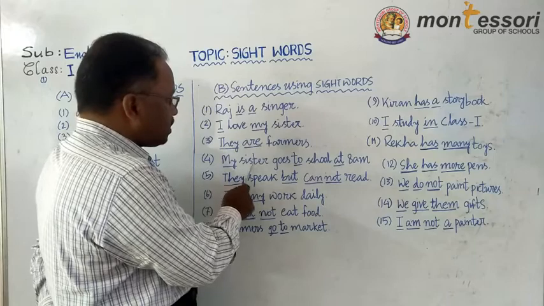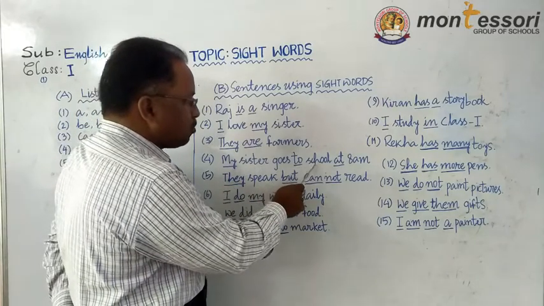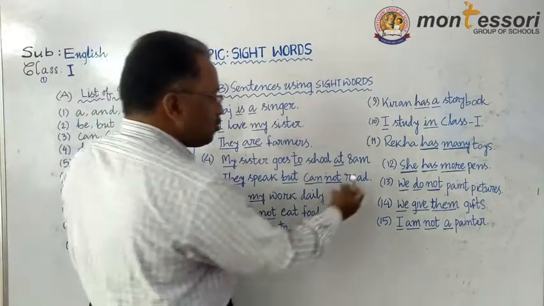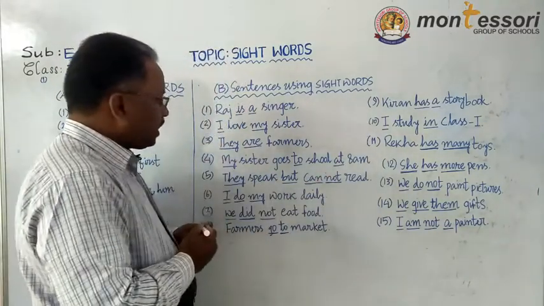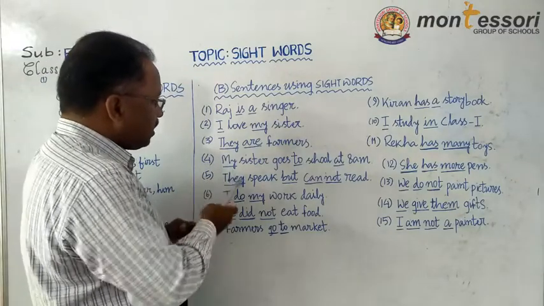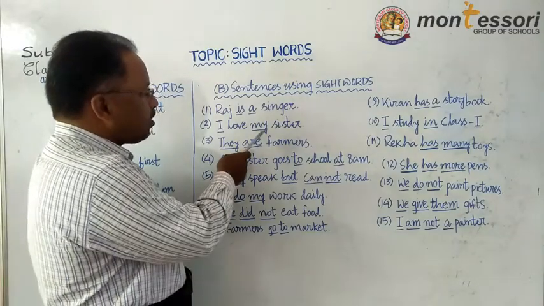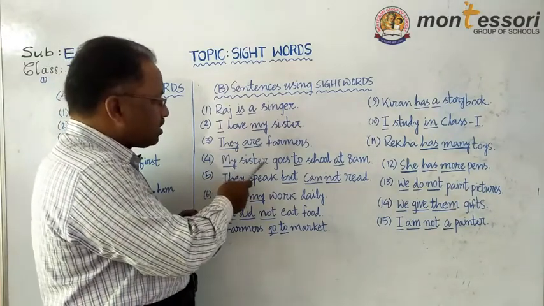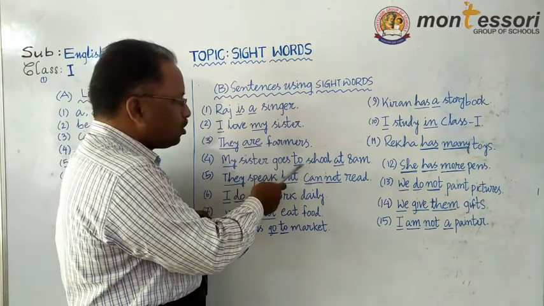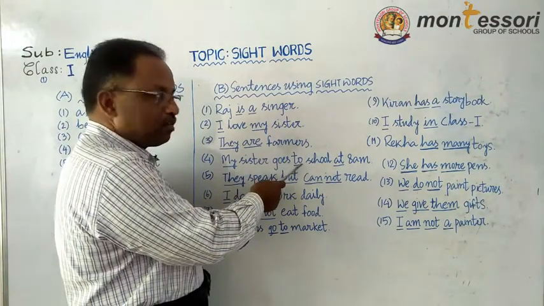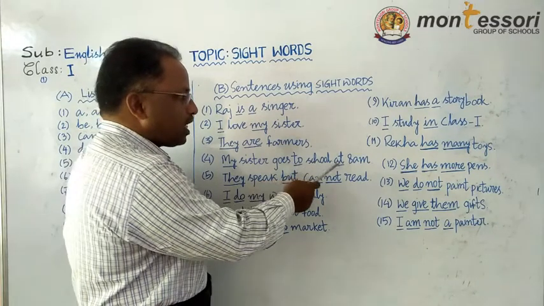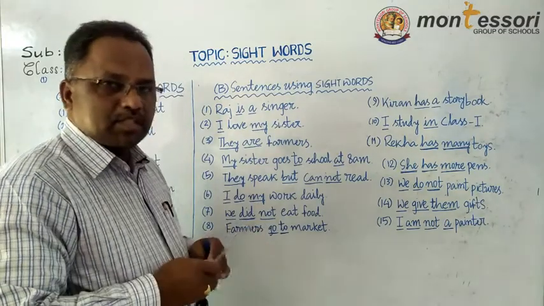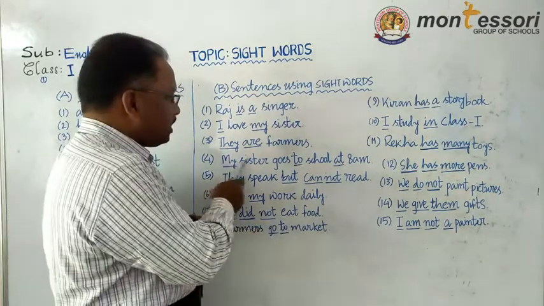My sister goes to school at 8 a.m. Now here you can see my is a sight word, because here also we used my. My sister goes to, also sight words, we use many times. Next, at is also a sight word, we use many times. Maximum times we use these words.